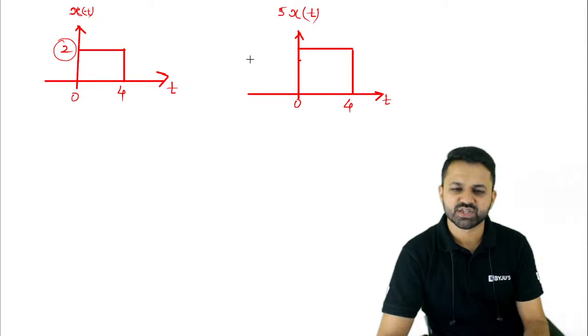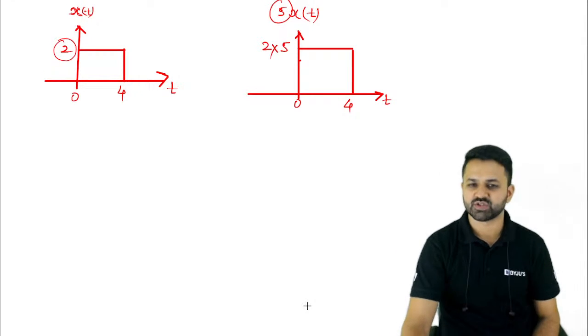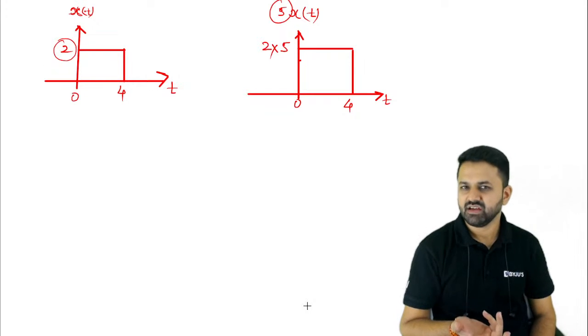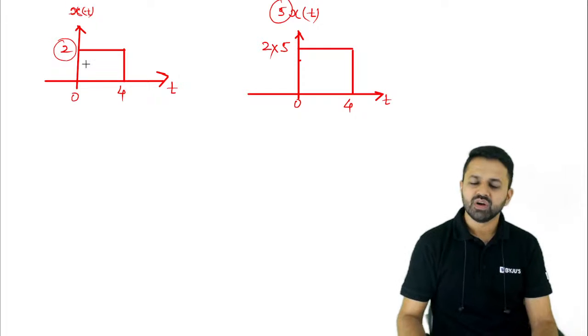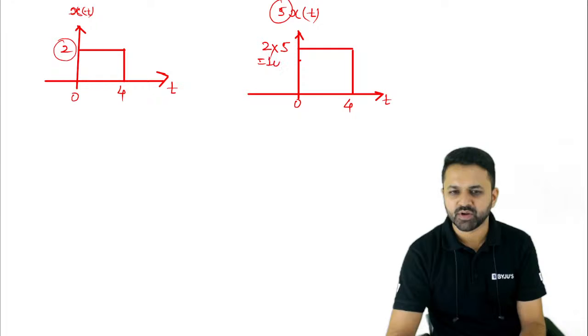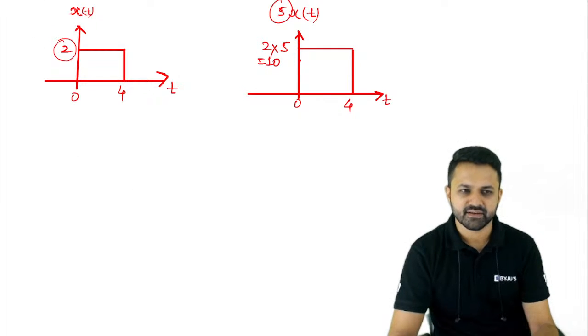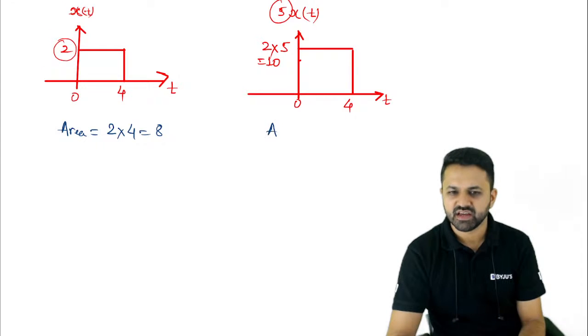But the amplitude which is 2, now this 2 will multiply with the factor which you have written in front of x of t. We said that we want to apply the amplitude scaling by the factor a. So this 2 you are multiplying with the factor a, where a is 5. So you are going to get the amplitude as 10. So the amplitude will be 10, right? Now if I talk about the area, what is the area of this signal? Area is simply 2 into 4, that is the rectangular pulse. So we are getting the area as 8. Now you can see the area of the new signal which is amplitude scaled, which is 10 into 4.